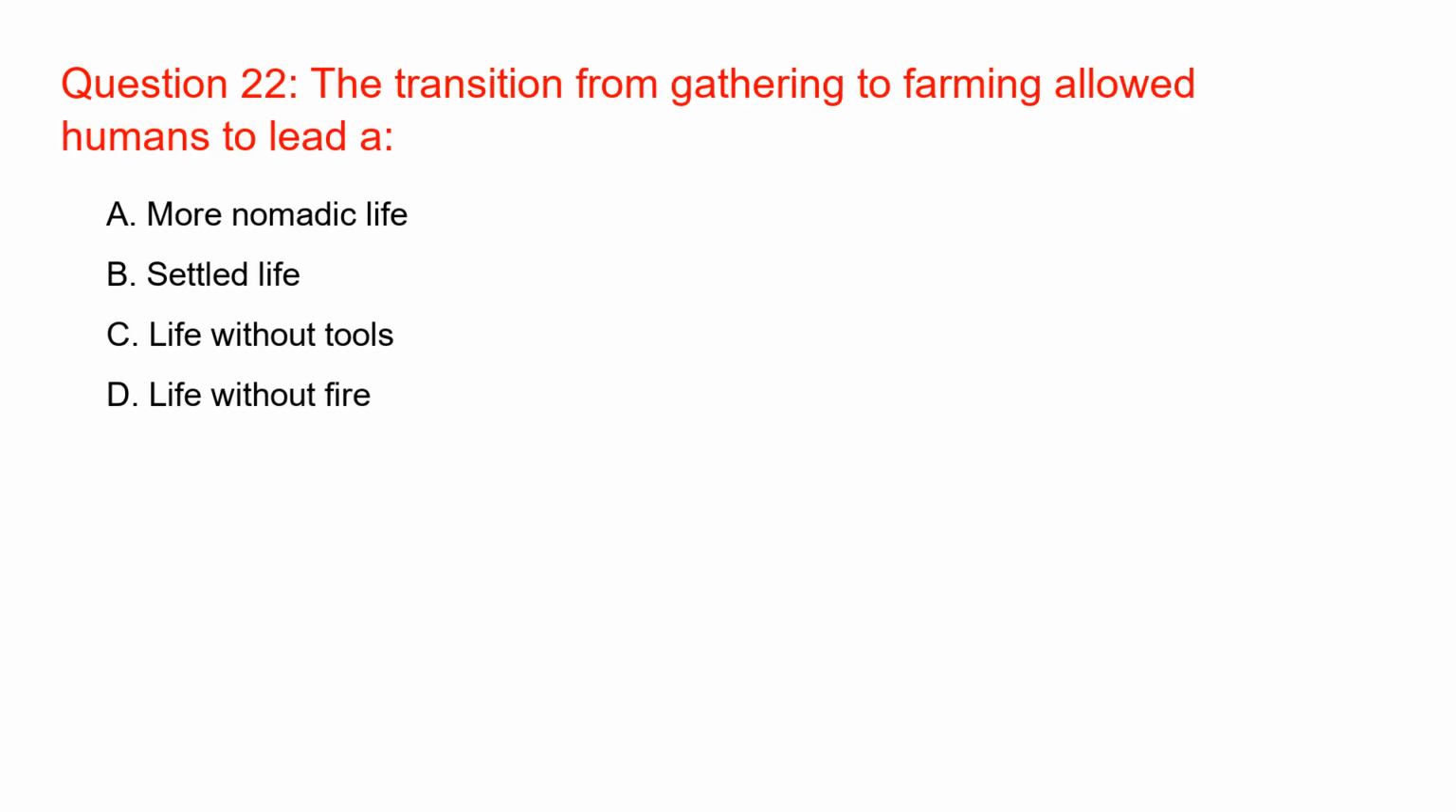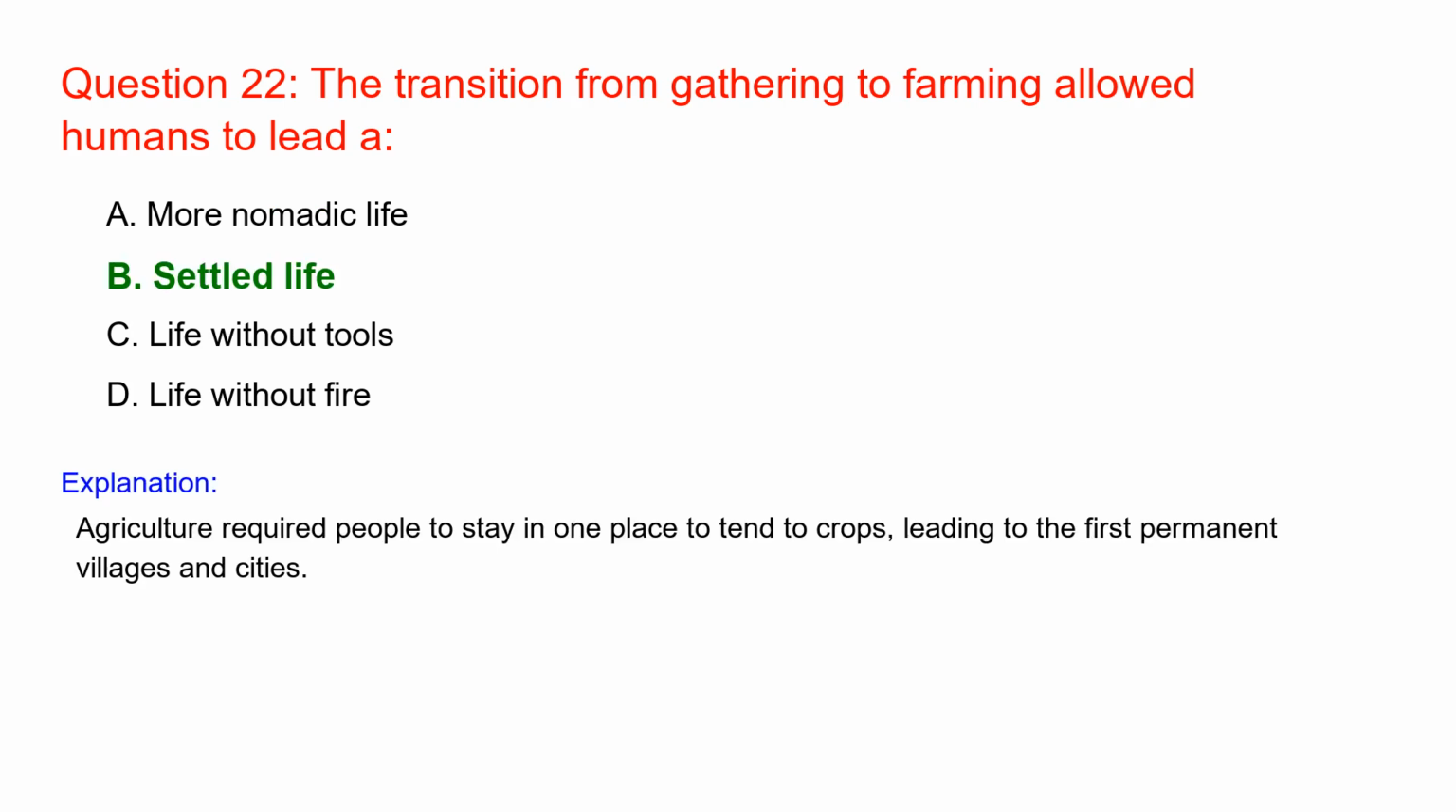The transition from gathering to farming allowed humans to lead a settled life. Agriculture required people to stay in one place to tend to crops, leading to the first permanent villages and cities.